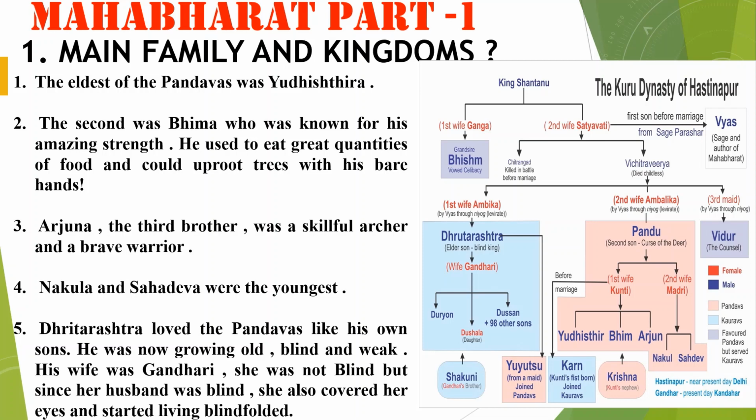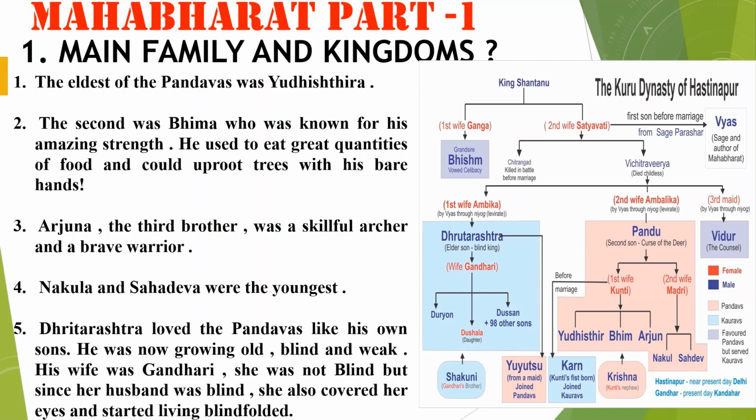Vichitravirya had three wives, Ambika, Ambalika and one maid. With Ambika, he had one son, Dhritarashtra. With Ambalika, he had one son, Pandu, and with the maid he had one son, Vidur. Friends, Dhritarashtra married Gandhari. They had 100 sons. Main sons were Duryodhan and Dushasan. They had one daughter,